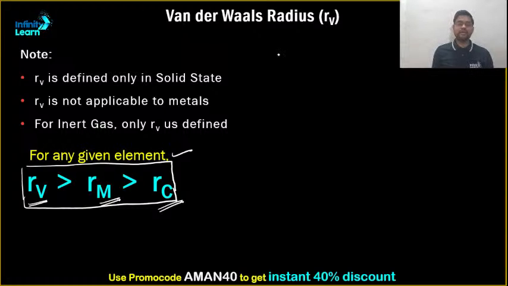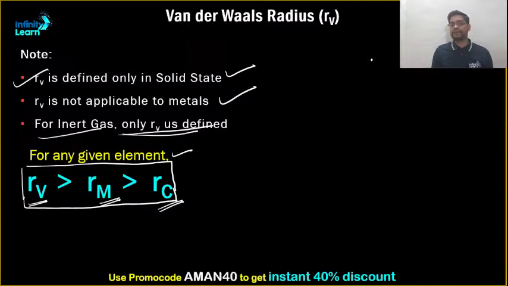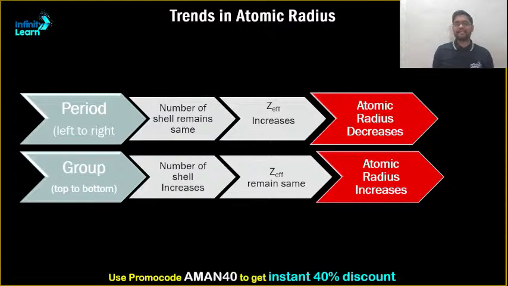Second, RV is defined only in solid state. RV is not applicable to metals. For inert gases, only RV is defined. That is van der Waals radius. Now, proceeding further, let us discuss exactly what the trend is.